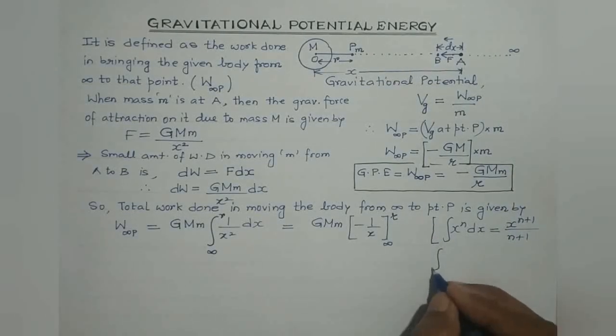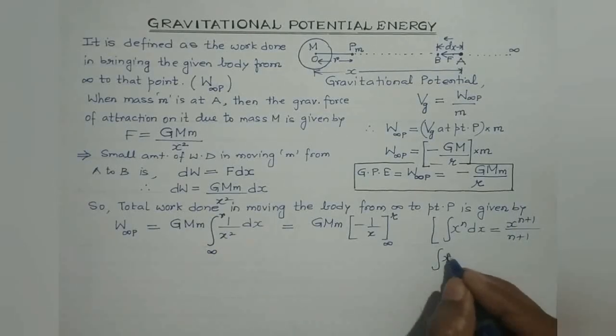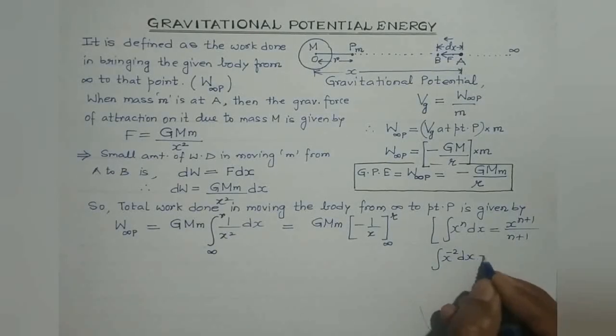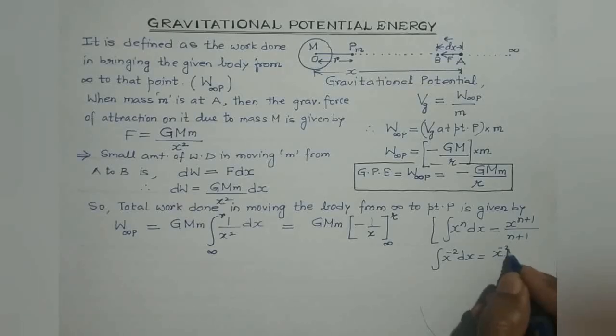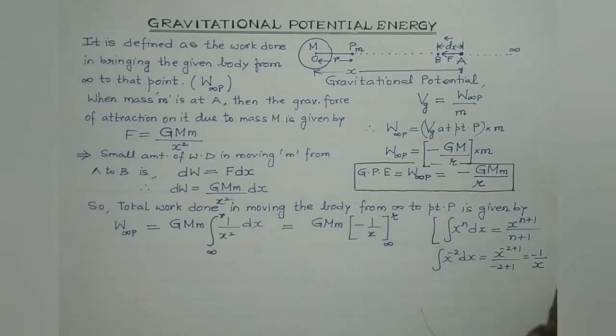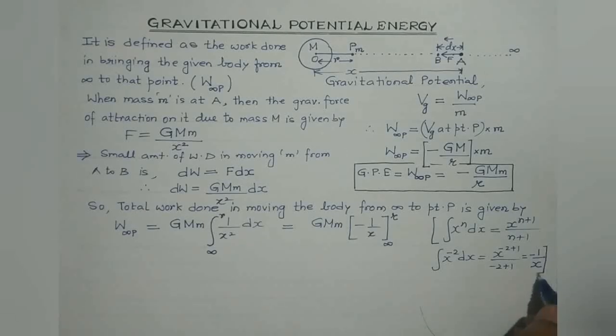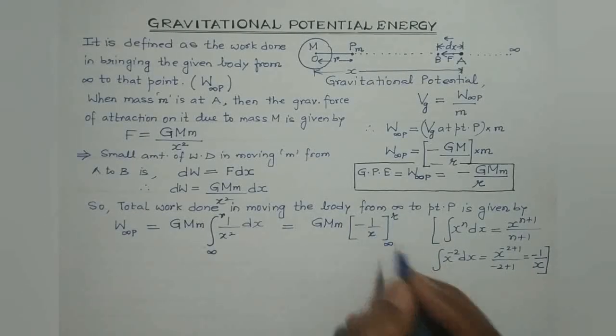Therefore, 1 by x square is x to the power minus 2, isn't it? So it will be equal to x^(-2+1) divided by (-2+1). That will give us minus 1 by x. So that is what I have written over here directly. So students, now upper limit minus lower limit.